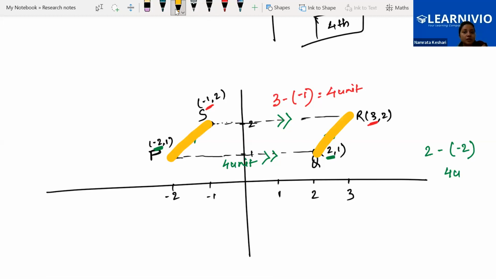So we need to check the y coordinates. Let's check it. However, it is quite slanted. B minus A, that is 1 unit. On the other side also B minus A, that is 1 unit. So we can say that definitely it's a parallelogram, because opposite sides look parallel, and we have verified that opposite sides are parallel and equal also. So yes, it is a parallelogram.